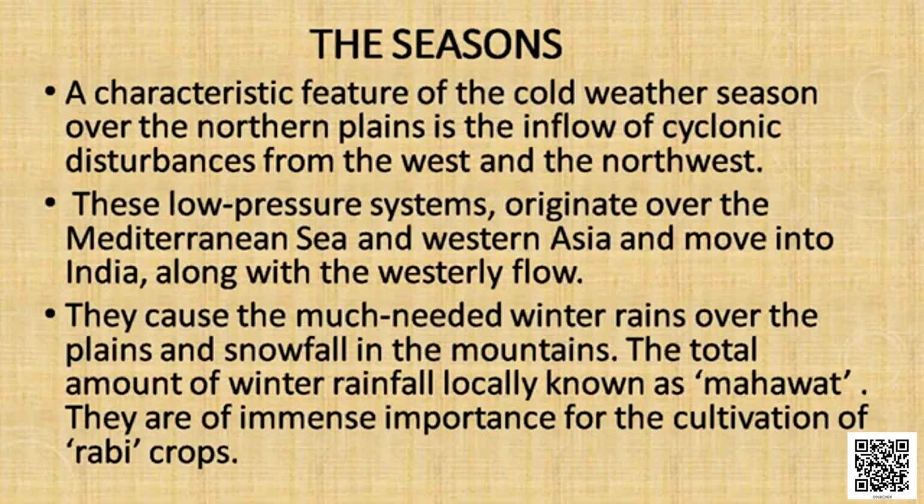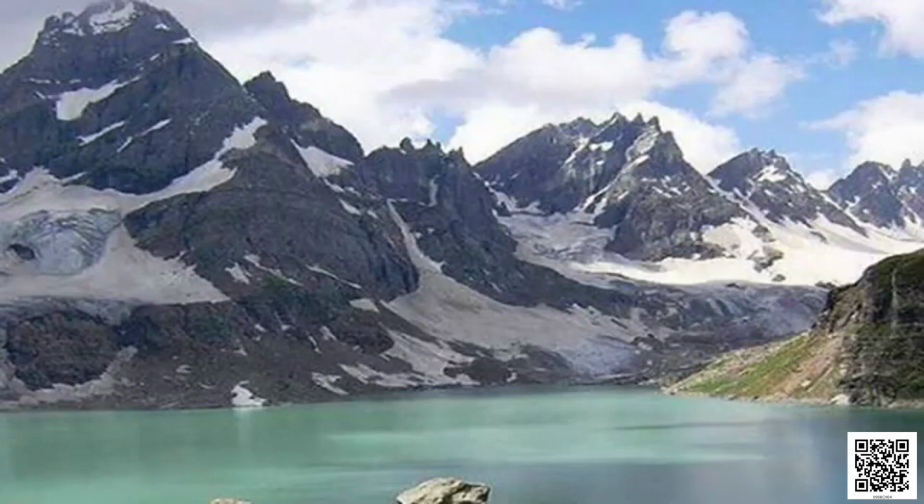This is due to the westerly jet stream that pulls the western cyclonic disturbances and causes rainfall, not only over Punjab but also some other places in the northern plain. That brings winter rain to Punjab, which is locally known as Mahavat, and it helps the crops called Rabi crops. At the same time, the northern part of the Himalayas receives snowfall.